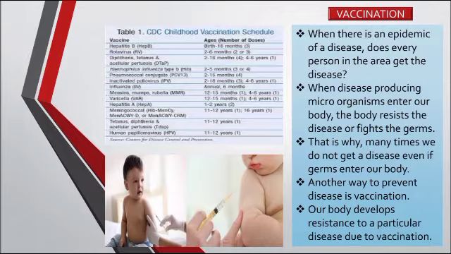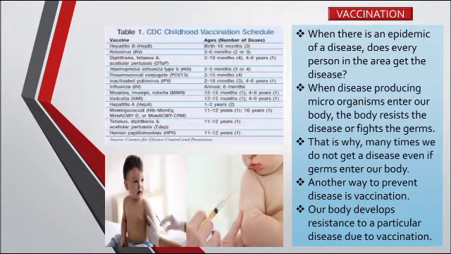Just take the example of a newborn baby. You might have heard or seen on television that a baby, when it is born, is vaccinated after 6 days. That is the first vaccination given to the baby, that is BCG. Previously it was also given on the shoulder, but it left a big mark of that vaccination. If you see your parents' arms, you can see that. But slowly and gradually the vaccination has changed, and now you cannot see a mark of that vaccination.